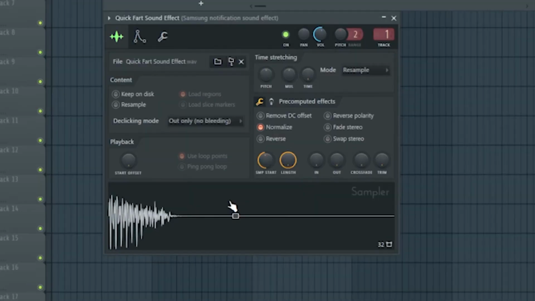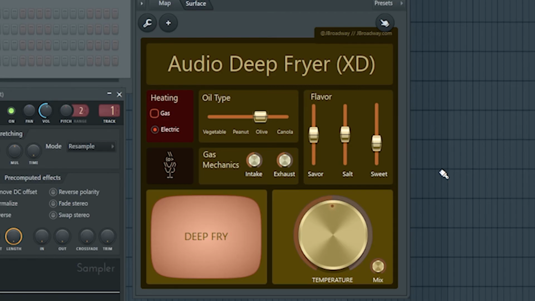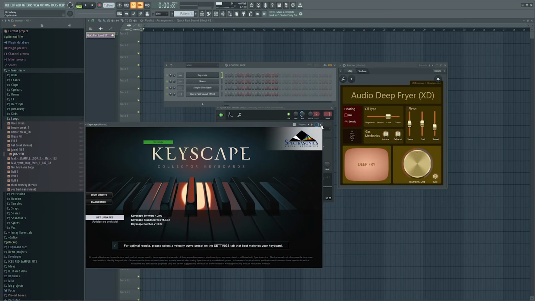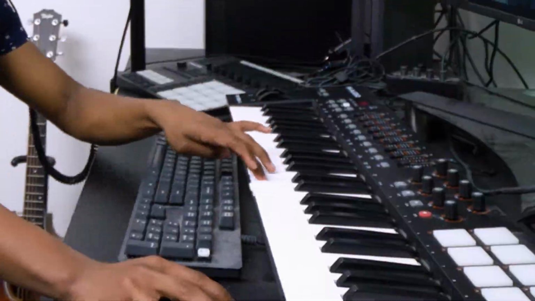Okay, next up we got the quick fart sound effect. Let's normalize this. For this one, let's go to electric heating, and let's use olive oil, the healthiest of the oils. Deep fry. That was actually Keyscape. I somehow managed to accidentally select that. So this is before, after. Sounds like a fart that got sent into the fourth dimension.